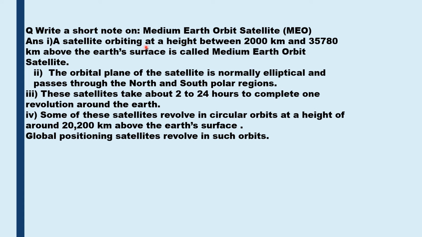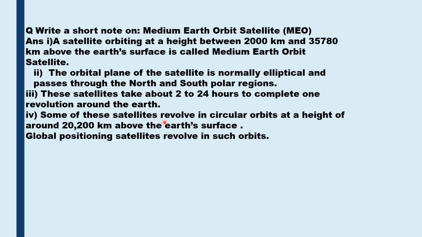Write a short note on medium Earth orbit satellite. Again, this question carries 3 marks. First point will be the definition of medium Earth orbit satellite. A satellite orbiting at a height between 2000 kilometers and 35,780 kilometers above the Earth's surface is called as a medium Earth orbit satellite. The orbital plane of the satellite is normally elliptical and it passes through the north and the south polar regions. These satellites take 2 to 24 hours to complete one revolution around the Earth.